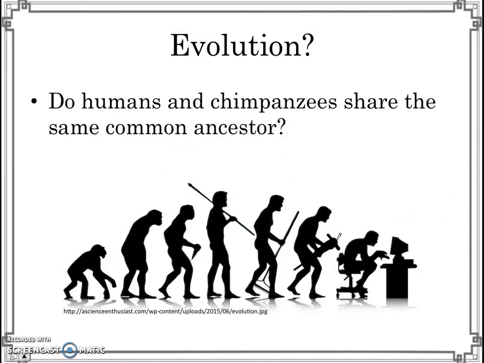Alright, so big question. Do humans and chimpanzees share the same common ancestor? So can we apply this idea of evolution by natural selection to humans and chimpanzees? So the idea is that there's some common ancestor of humans and apes, and maybe this common ancestor migrated to two different places, right? And then over time, through natural selection, one of them became the chimpanzee, while in another case, through natural selection in a different place, one of them became humans as we know them today. Can the theory of evolution by natural selection explain that?